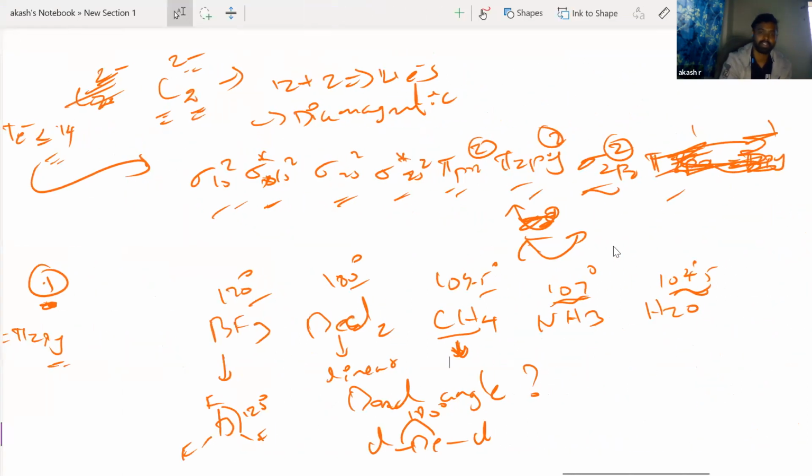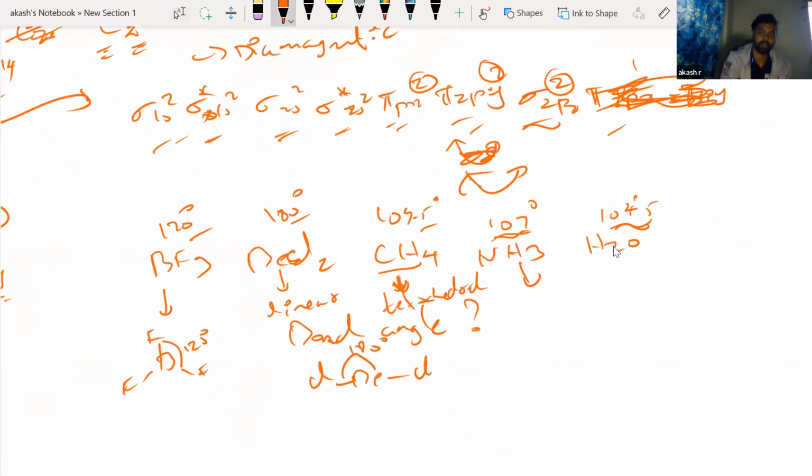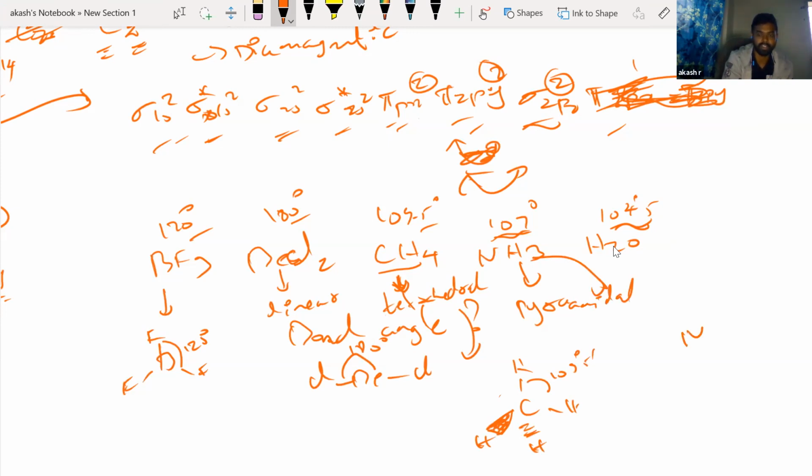Fine. So CH4 would have been tetrahedral. Right? Ammonia would have been just pyramidal shape. Okay, tetrahedral, you know how it will look, right? So two hydrogens like this, two more hydrogens to be out of the plane. So this bond angle would be 109 degree, 5 minutes. Right? And ammonia will be pyramidal, as I told you. This is how it will look. H, H, and H. This is a pyramid kind of structure.